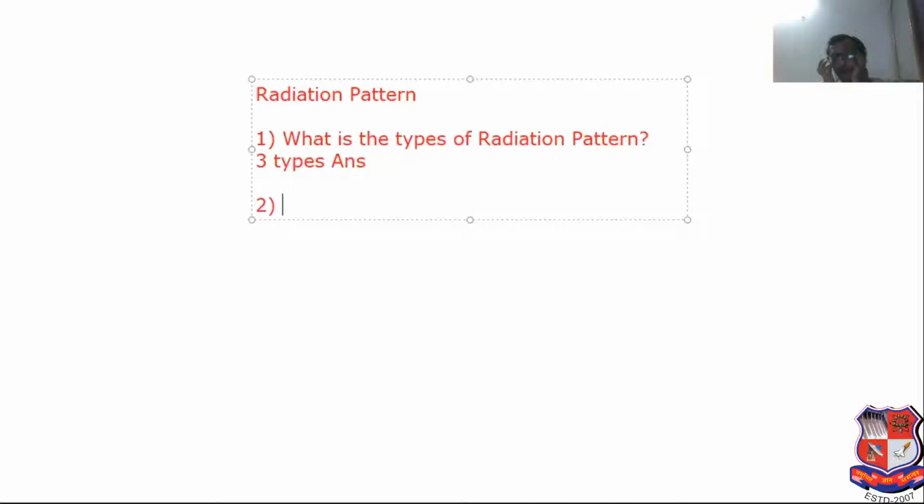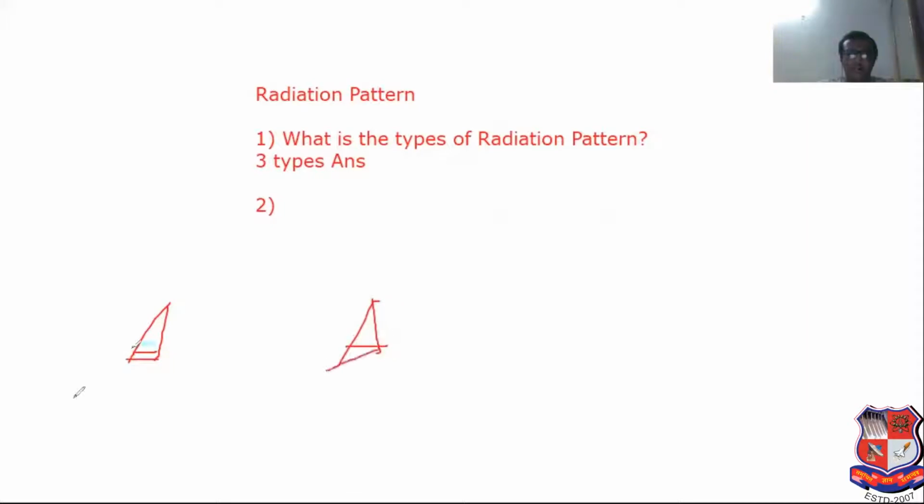Now, first of all, what is the meaning of radiation pattern? Ability of antenna to radiate the power, and it can be represented graphically. So it is known as radiation pattern. See this. Consider this is the transmitting antenna. Consider this is the receiver antenna.